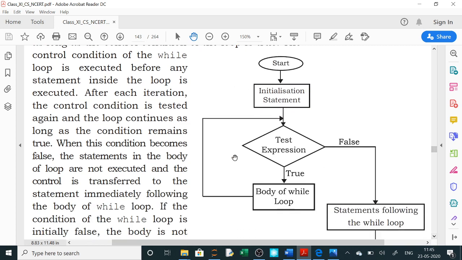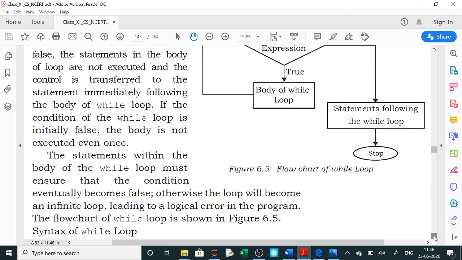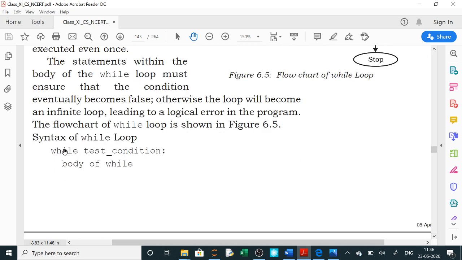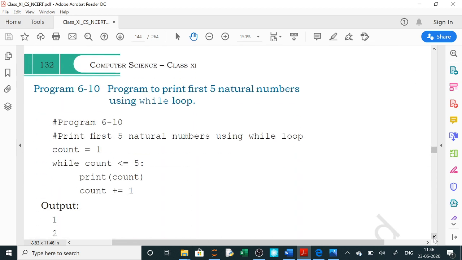Now here is how to execute a while loop. After initializing, we will check the condition. Till the test condition is true, the body of the loop will be executed, and once the test condition is false it will come out of the loop, do whatever task it has to do and then stop. So this is our while loop. How to write the while loop? While test condition, then the body of the loop in block form. So in the block we will write the body.